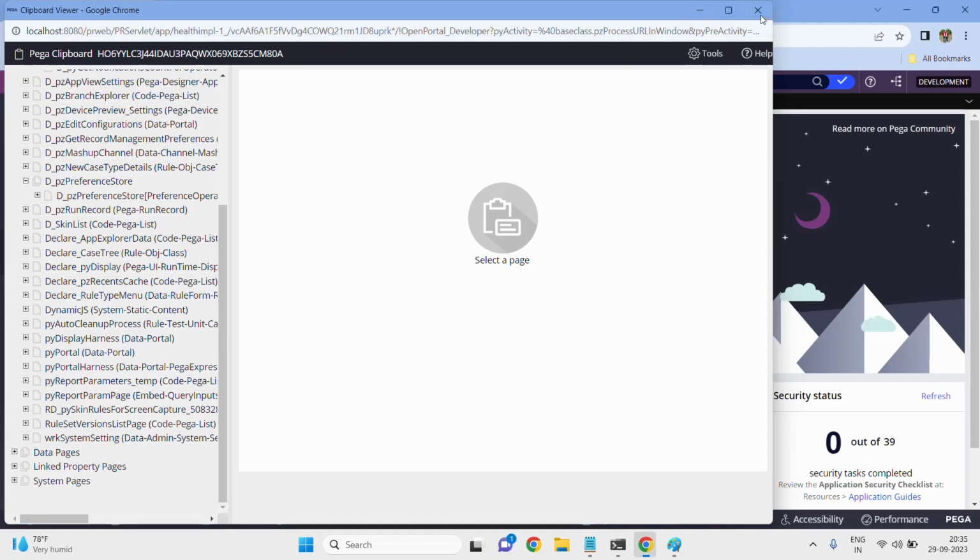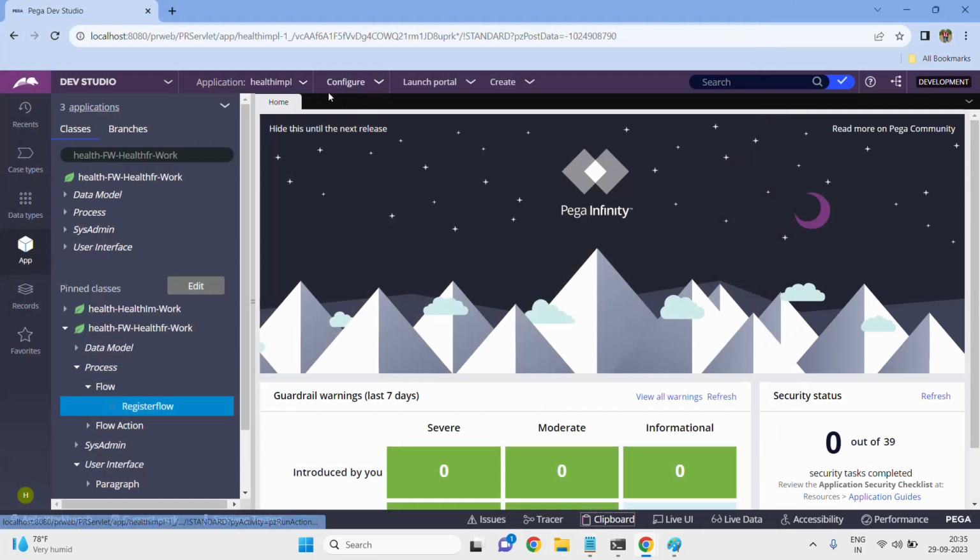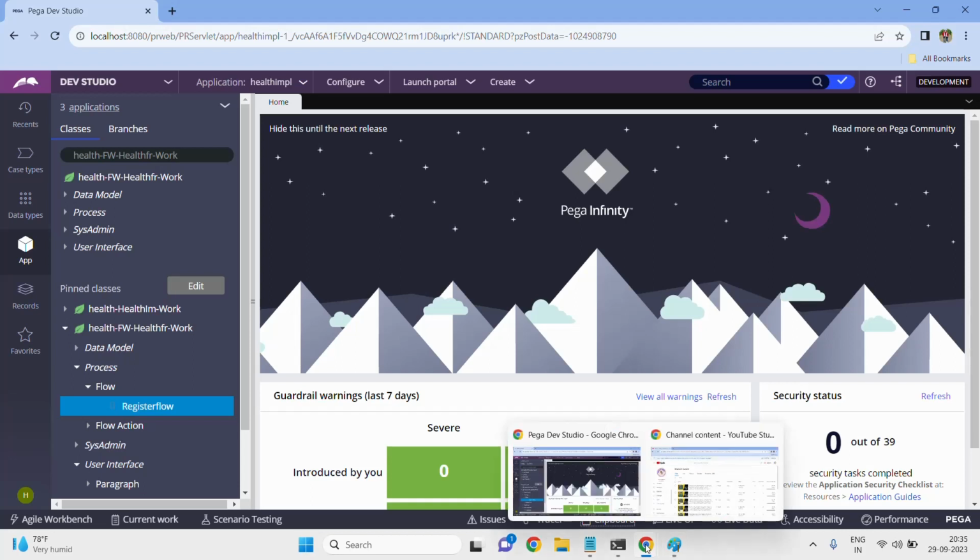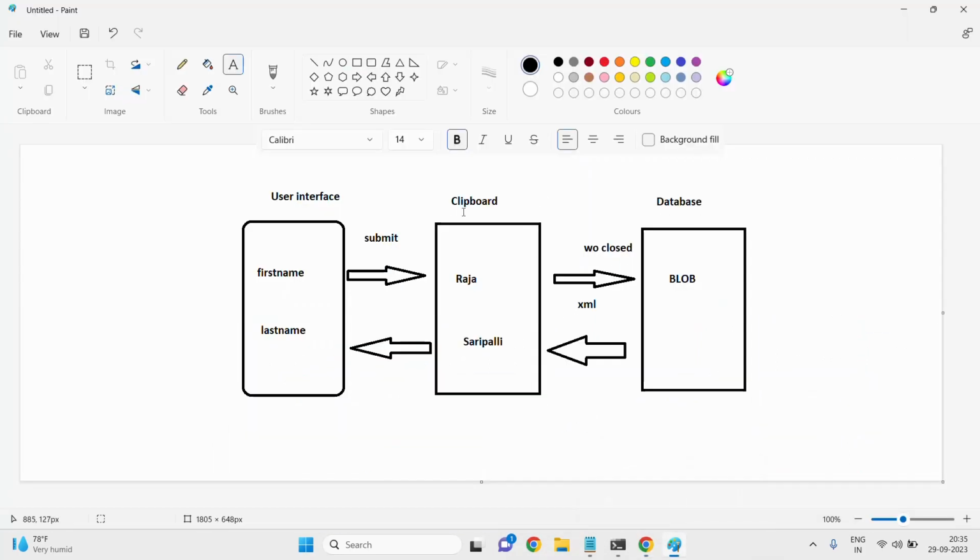The pyWorkPage stores the data as long as the case ID exists. If the case ID is gone, then the data in the clipboard is also gone. I hope you all understand this concept very clearly. The clipboard is a temporary storing device which holds the data temporarily. This is all about the clipboard.